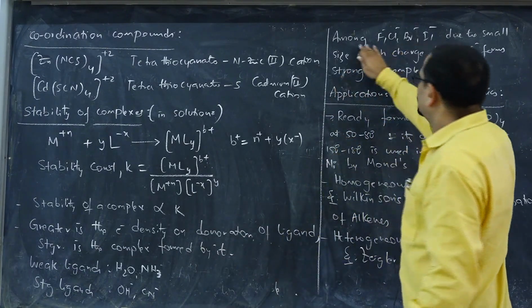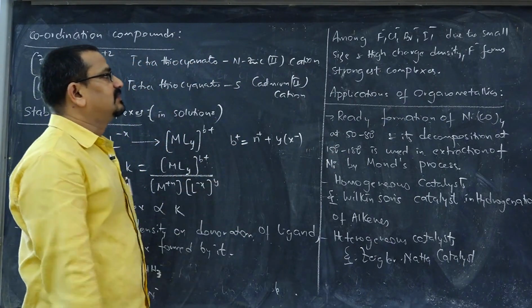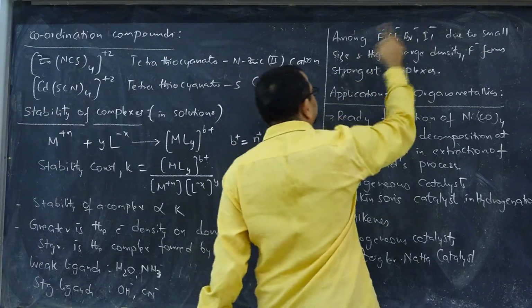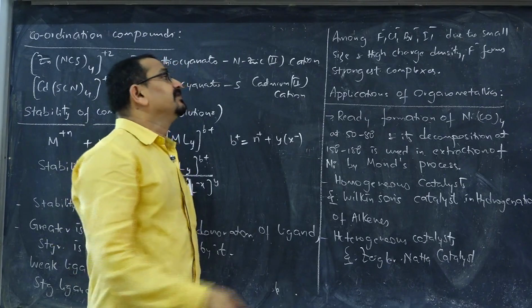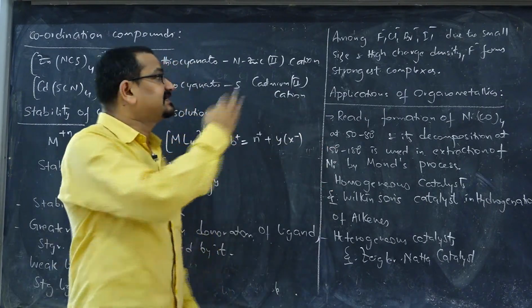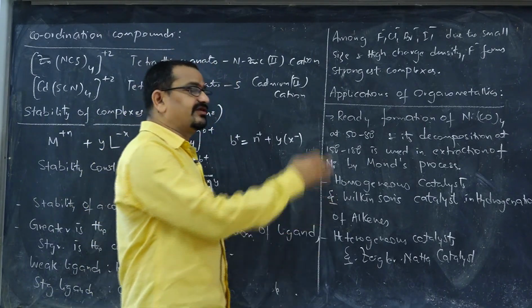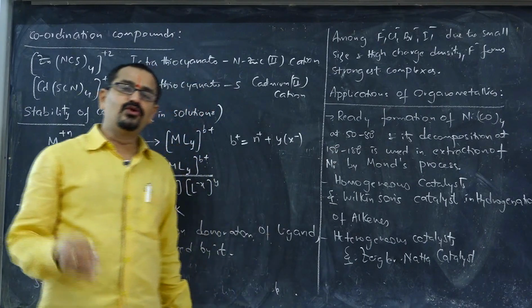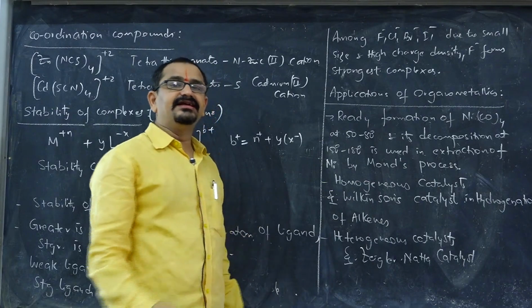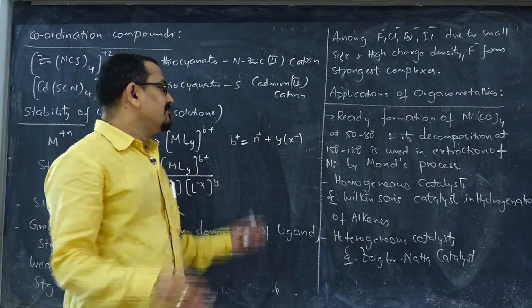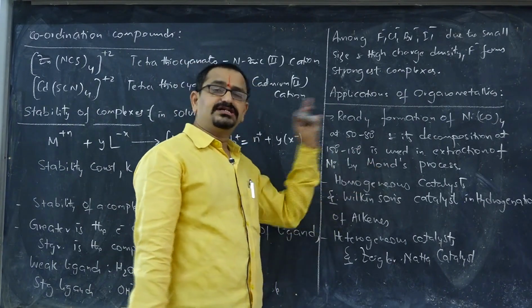using this we can justify this. Among halides, F minus, Cl minus, Br minus and I minus, even though they have the same amount of negative charge, charge density will be more pronounced in F minus because of its small size, and thus complexes formed by F minus are strongest among them. Similarly, in applications of organometallic compounds, nickel tetracarbonyl, Ni(CO)4, will get readily formed at 50 to 80 degrees Celsius and readily decomposes at 150 to 180 degrees Celsius. Because of this flexibility, it is used in the extraction of nickel in Mond's process.